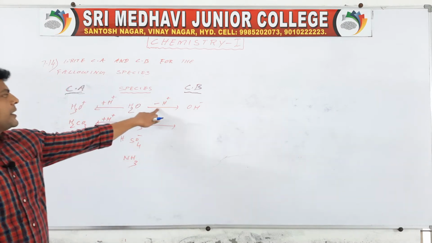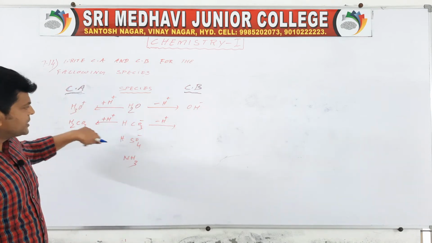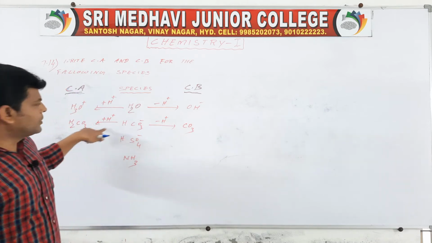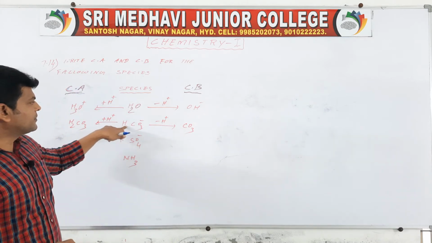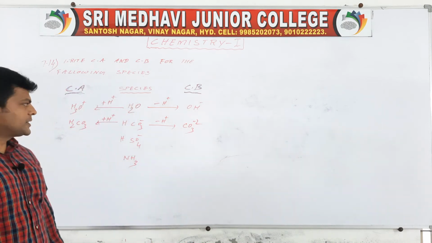Then removal of H plus gives CO3. On removing one more hydrogen it gets minus 2.